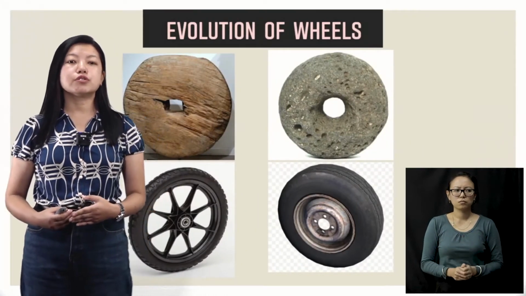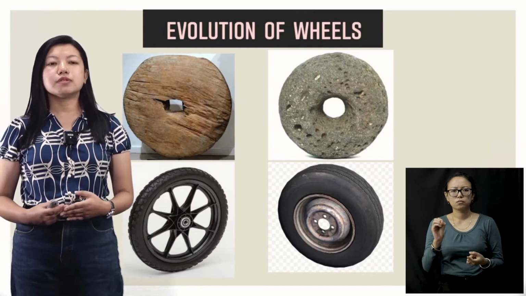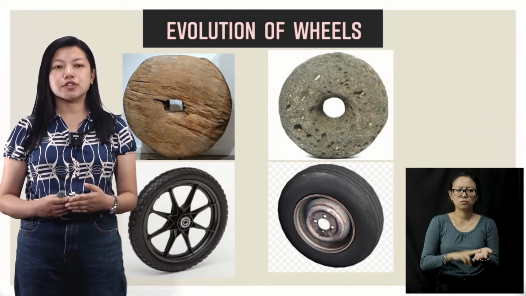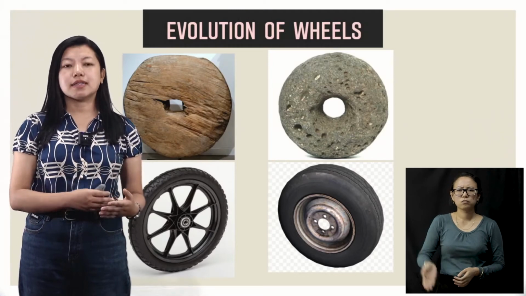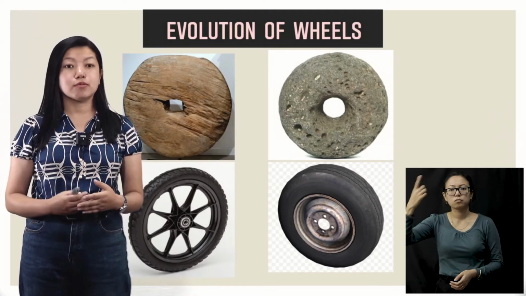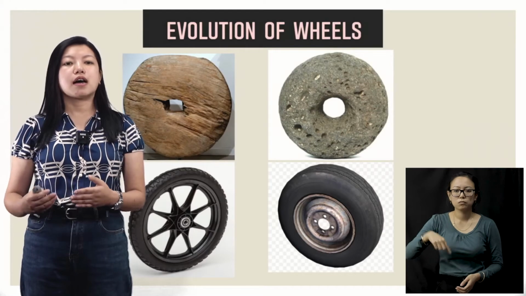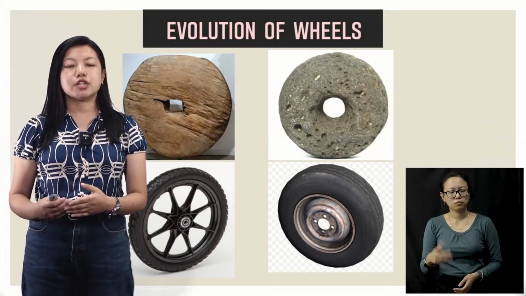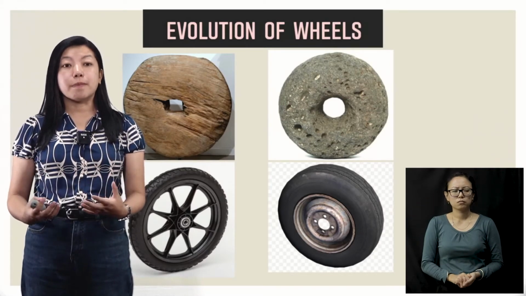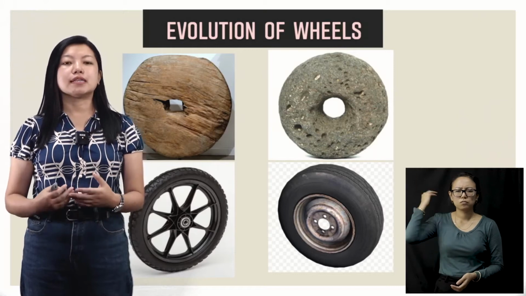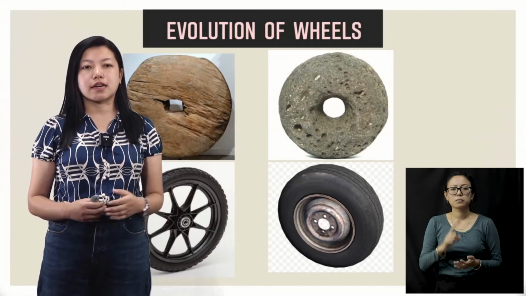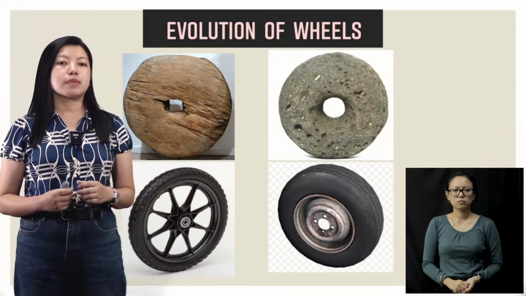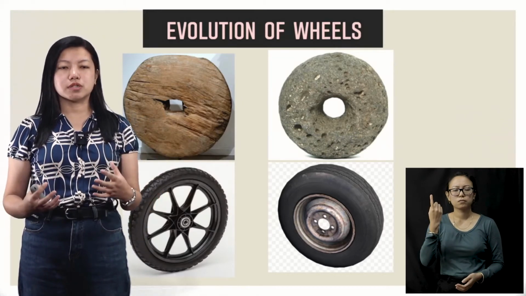So, evolution of wheels. Evolution means how the wheels have changed from earlier times, that is, during the early man's time, we say early man, right? And now these wheels have changed into better ones, okay? Like it is supported with rubber, as you can see in the tire. So let me first explain to you about this wood, okay?